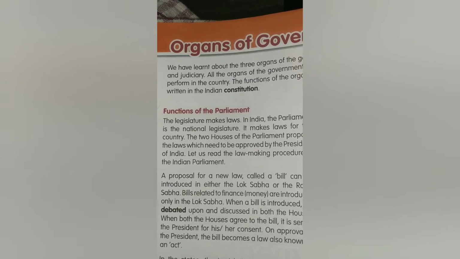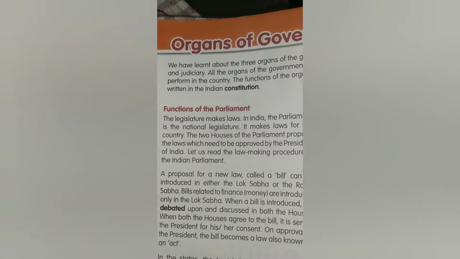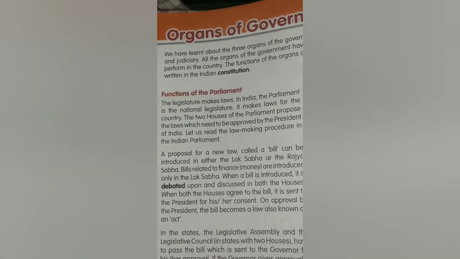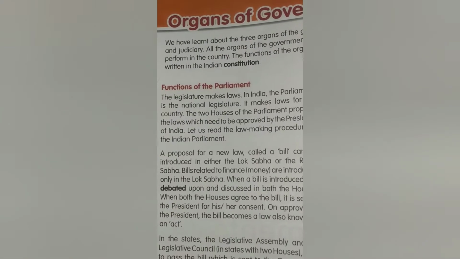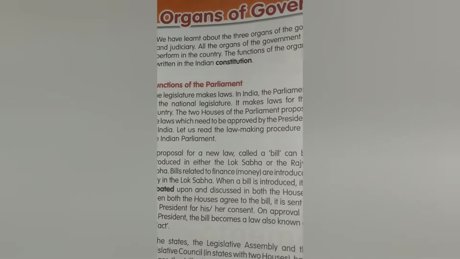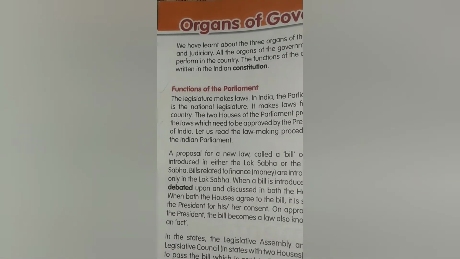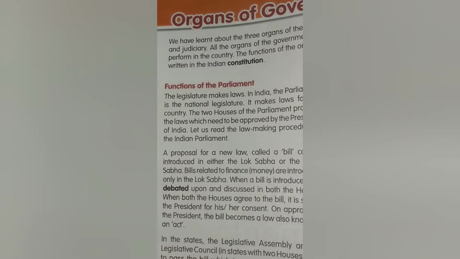Functions of the Parliament. Now, what are the functions of the Parliament? What do they do? Okay, just now I explained to you. I will read. The legislature makes laws. In India, the Parliament is the national legislature.